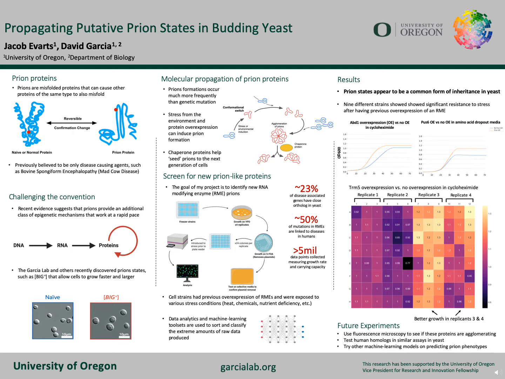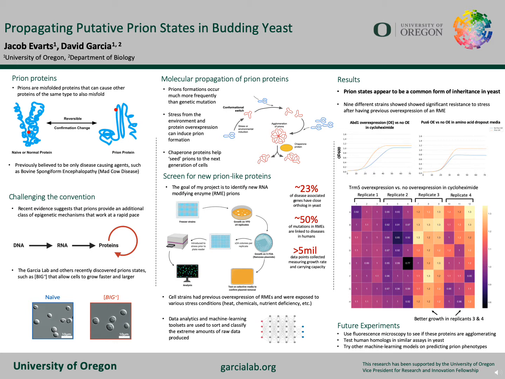Previously, prions were connected with disease and detrimental conditions such as mad cow disease and Creutzfeldt-Jakob disease. The Garcia lab and others have been challenging this notion by showing that prions can also act as an important form of epigenetic inheritance, such as with the big plus prion that was recently discovered in yeast that allows cells to grow faster and larger than the normal or naive counterparts.